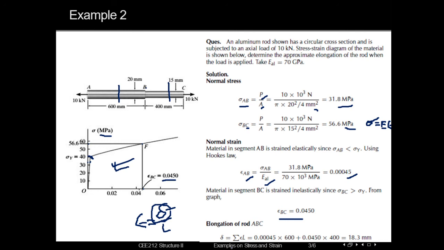So for the total rod, we need to sum up the segments' deformation or change in length.